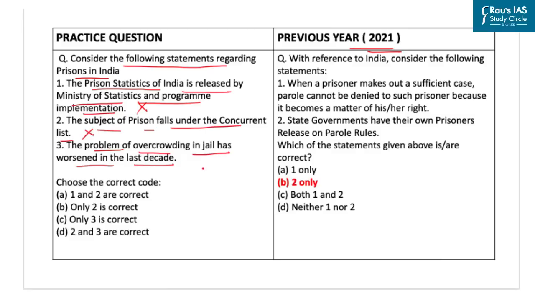and this statement is correct, as the problem of overcrowding of jails has worsened in the last decade across the whole of India, wherein the overcrowding has increased from 112% to 136% recently. Further, as a matter of information, among the foreign inmates, Bangladeshi nationals dominate the population in India, and the maximum share of foreign inmate population lies with the state of West Bengal. The question further says choose the correct code, and the correct code for the given question will be option C.